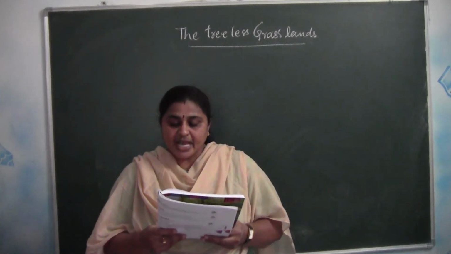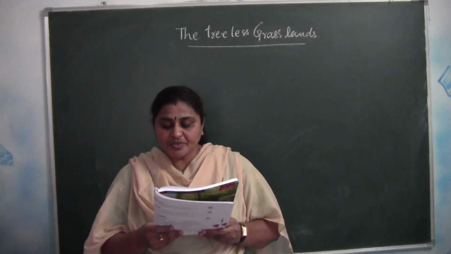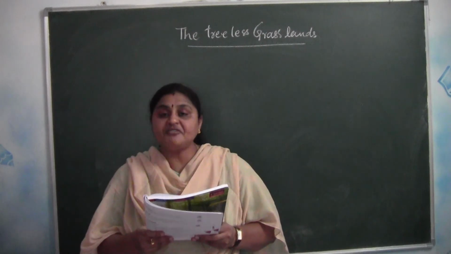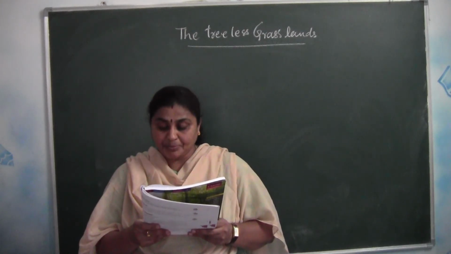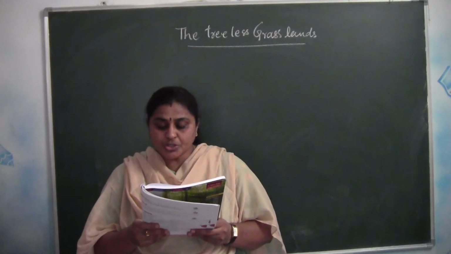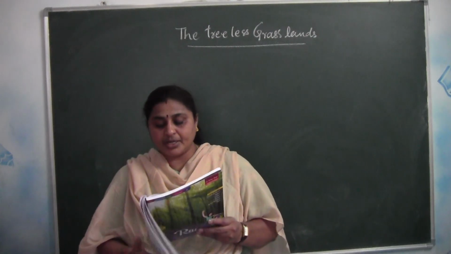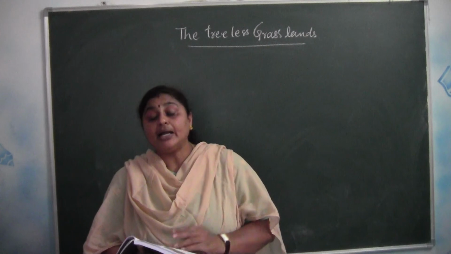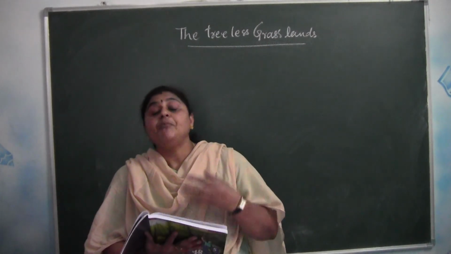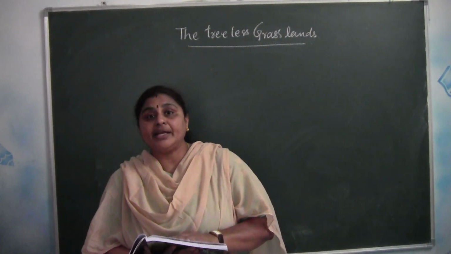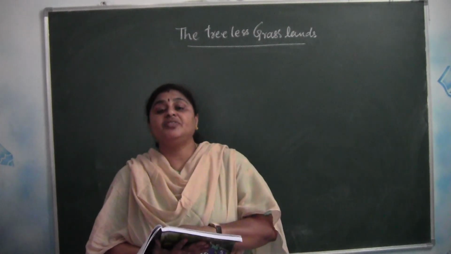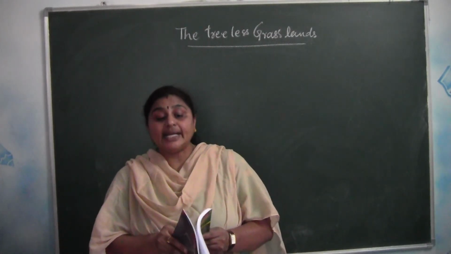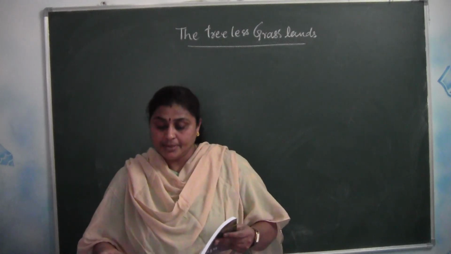Many dairy farms have also been built. Most of them are situated near cities. Big dairy farms have modern facilities for processing milk. Machines have almost replaced manual labor in dairy farms as well. Not only in cultivation, but also in the dairy farms, machinery has taken the place of manual labor. So this is about the treeless grasslands, that is prairies.